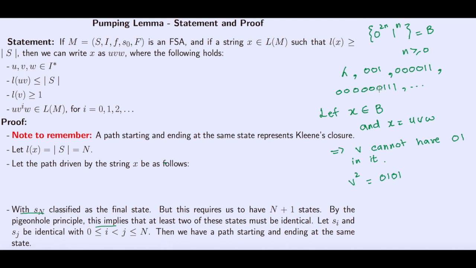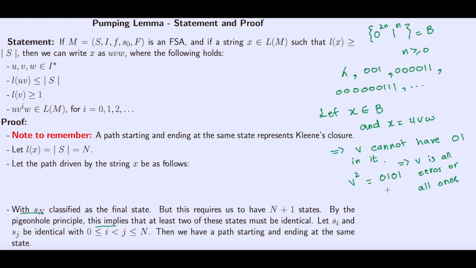But 0 1 0 1 will never be the case, because the moment we have 0 1 here, we have all ones. Once we reach a 1, we cannot have any 0 followed by it. So this means v is all zeros or all ones.